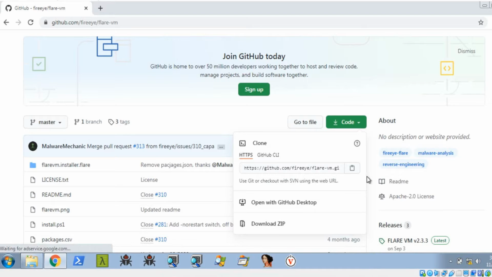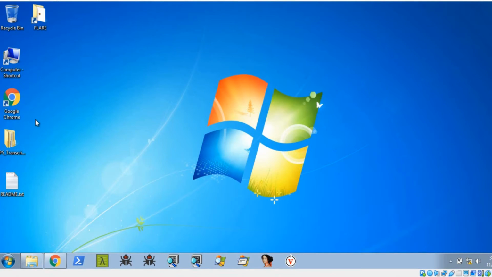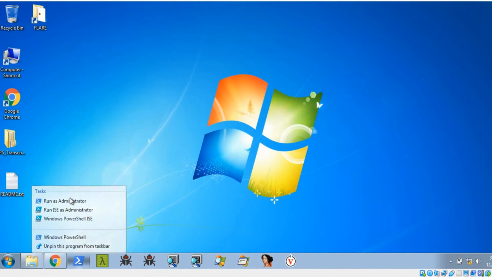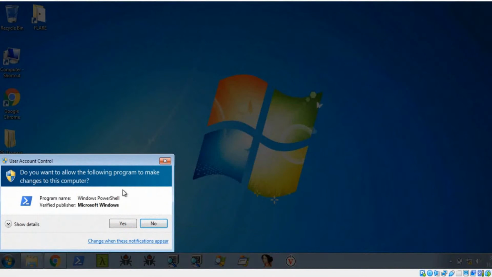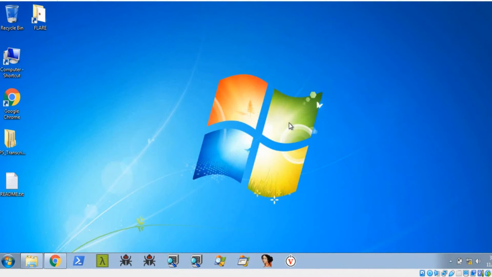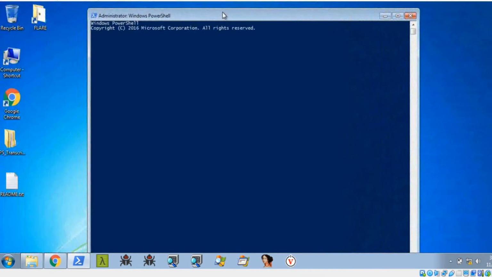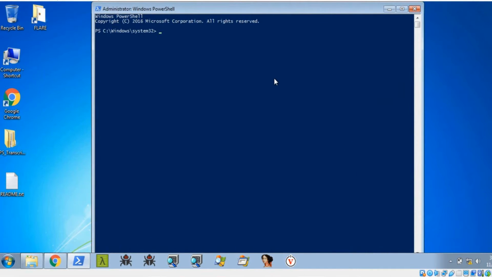After that you need to unzip it. You need Windows PowerShell updated to 5.1, so you need to run it as administrator. Go to PowerShell and check your PowerShell version.